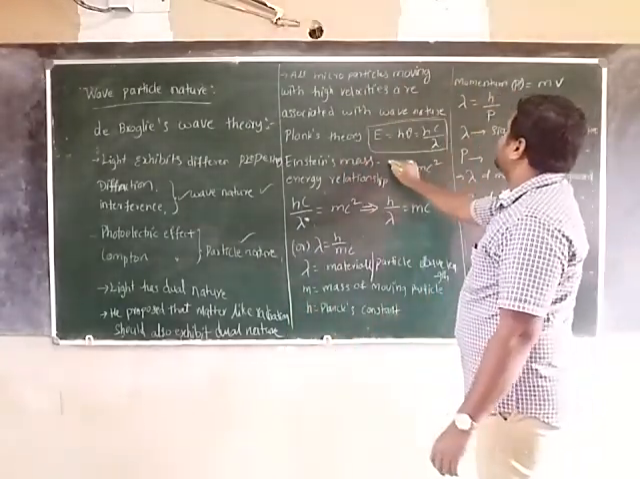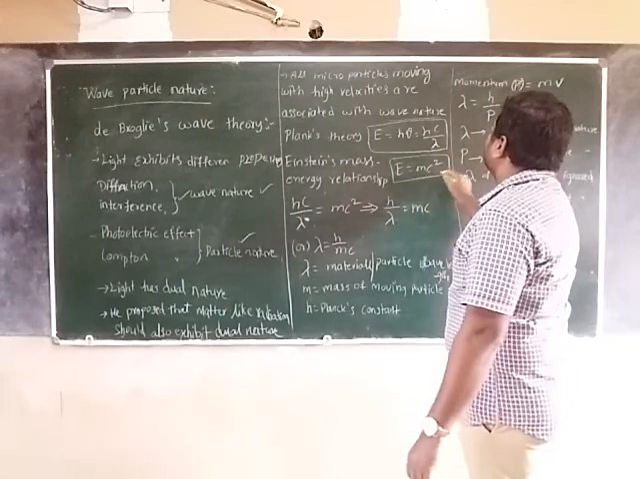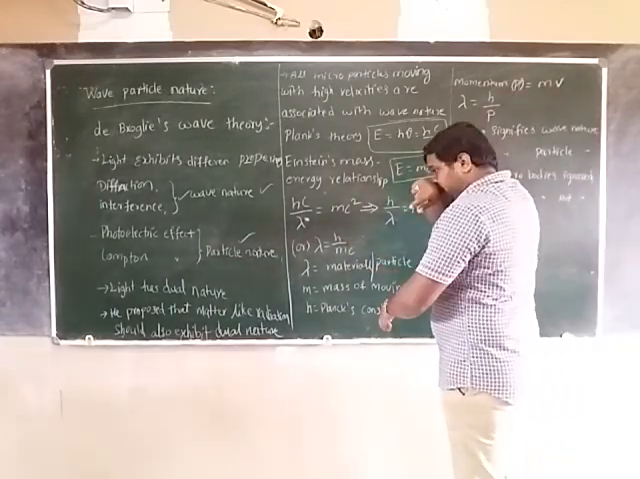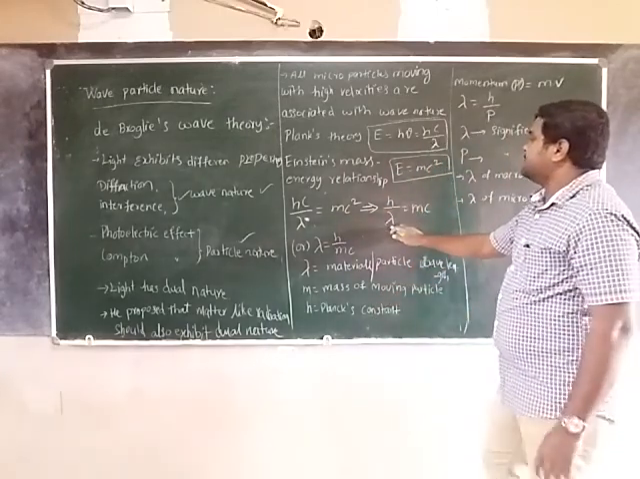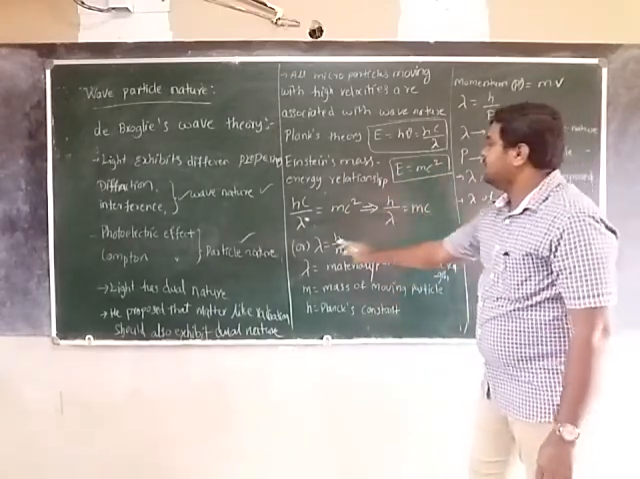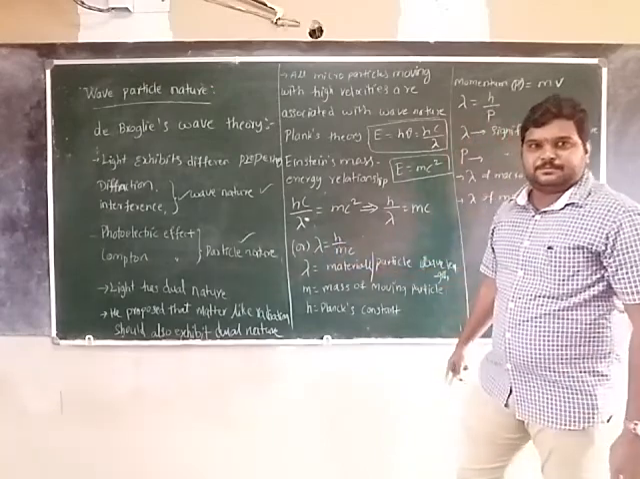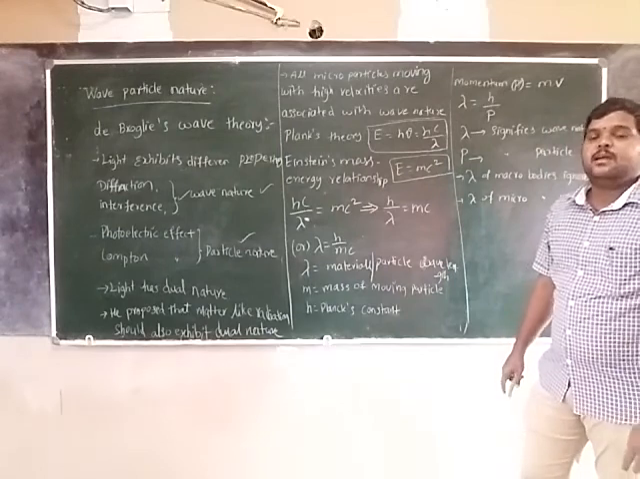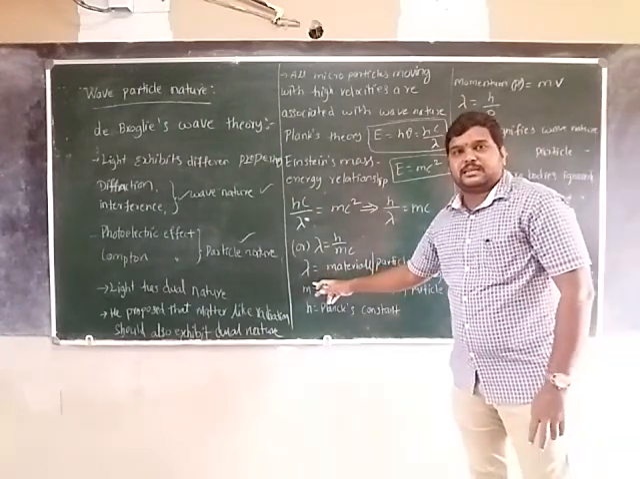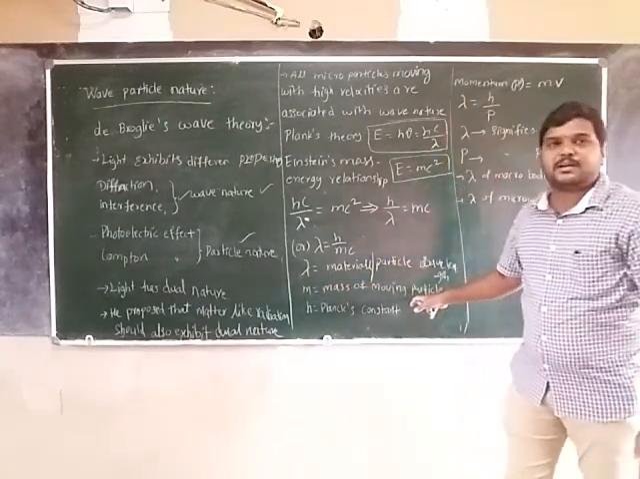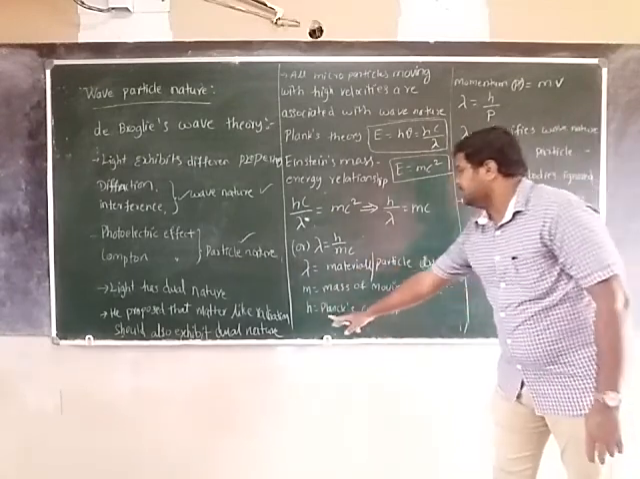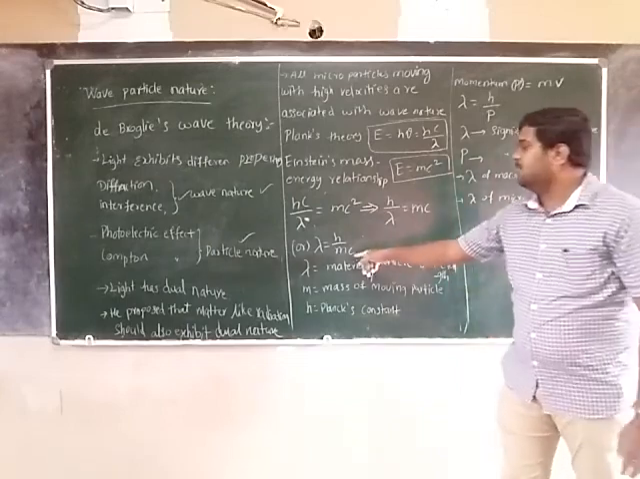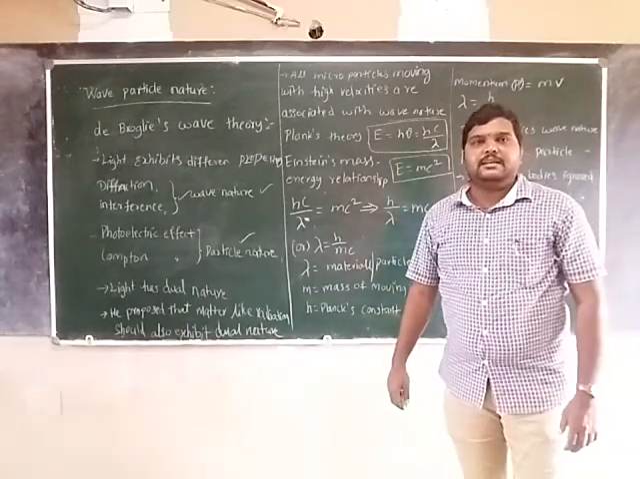Combining both equations, E is equal to hc by lambda, and E is equal to mc square. So hc by lambda is equal to mc square, that is h by lambda is equal to mc, so lambda is equal to h by mc. Lambda is the material or particle wavelength. m is the mass of the particle, h is the Planck's constant, and c is the velocity of light.